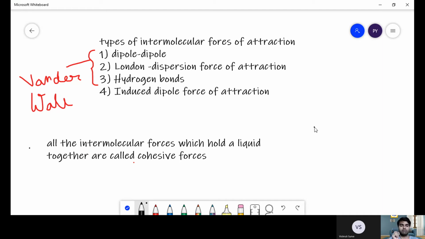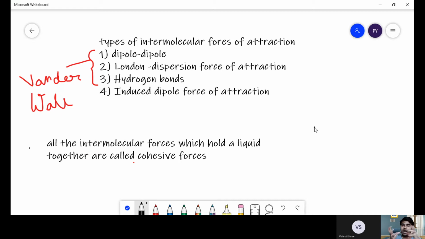Now remember, it is a very important point: the two factors which determine whether a substance will be solid, liquid, or gas.